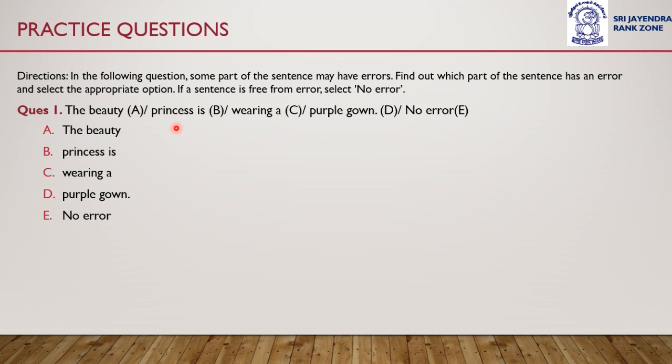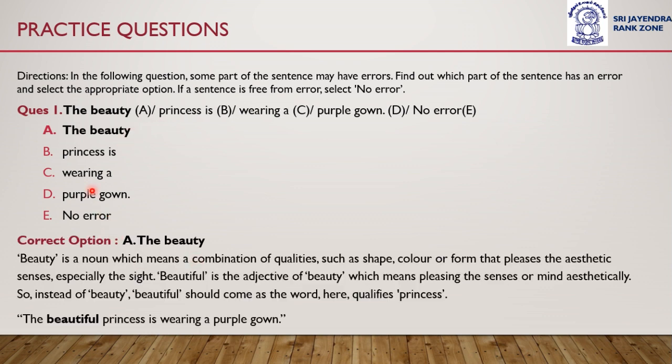Now, you need to shortlist whether the error is in part A or part B. Can you guess which part of this sentence has an error? The error is in part A. The beauty. Beauty is a noun which means a combination of qualities such as shape, color, or form that pleases the aesthetic senses, especially the sight. Beautiful is the adjective of beauty, which means pleasing the senses or mind aesthetically. So instead of beauty, beautiful should come as the word.